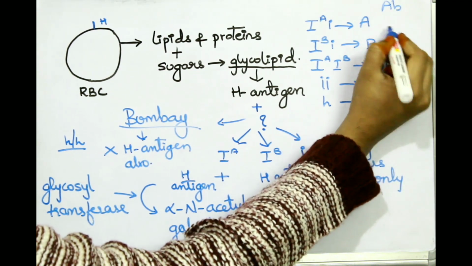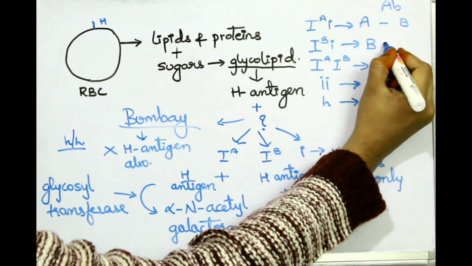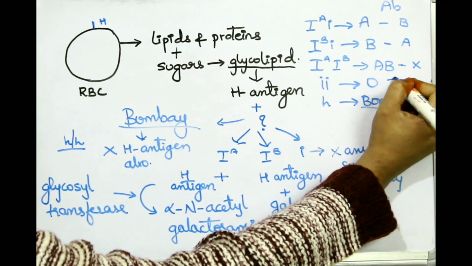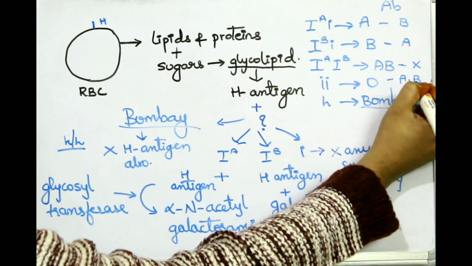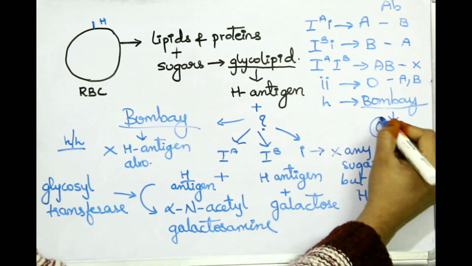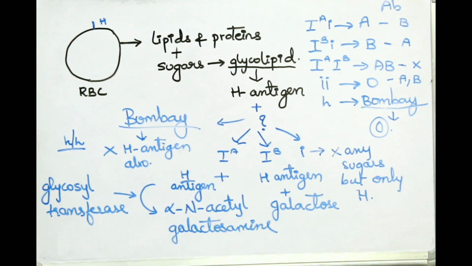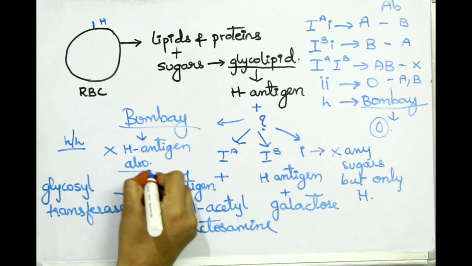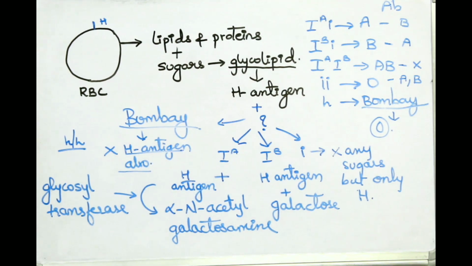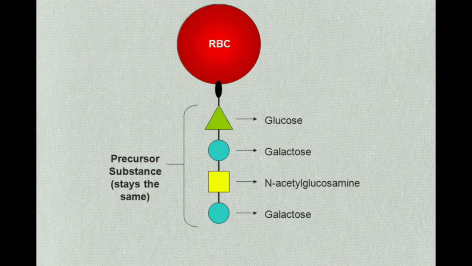Now, what kind of antibodies will be present? If A antigen, B antibody will be present. If B, then A antibody. AB has both the antigens, so no antibodies. O has both absent, so both A and B antibodies are present. In Bombay, there is no H antigen, so a special type of antibody is synthesized. That is not known yet clearly, so don't worry. So our body synthesizes these antibodies.